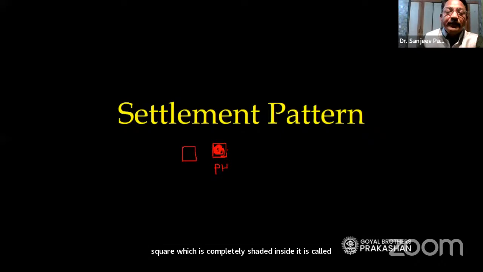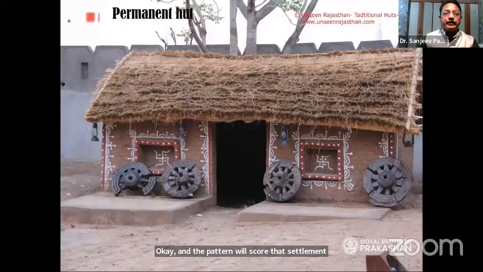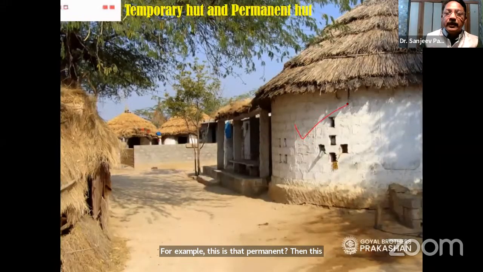And when there are many permanent huts together, they become a settlement. Okay, and the pattern is called settlement pattern. For example, this is a permanent hut, which is shown over here. Then if this is a permanent hut, this one is a temporary hut. So it will be shown by this square this way.